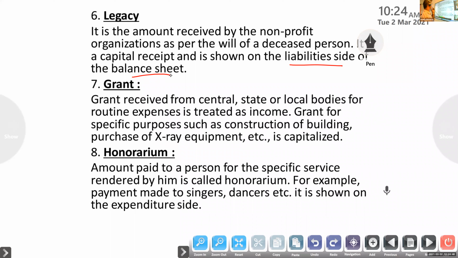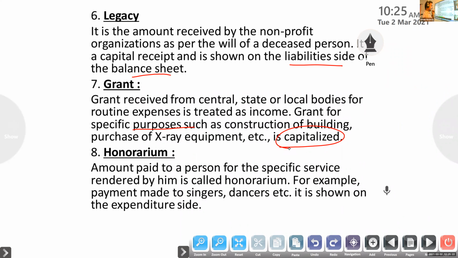Next one, grant. Grant received from the government for meeting the daily expenses is called income. It comes on the income side only. A government grant, if given normally, will come on the income side. But if it is for a specific purpose, like a donation, then it will come on the balance sheet liability side as a capital receipt.